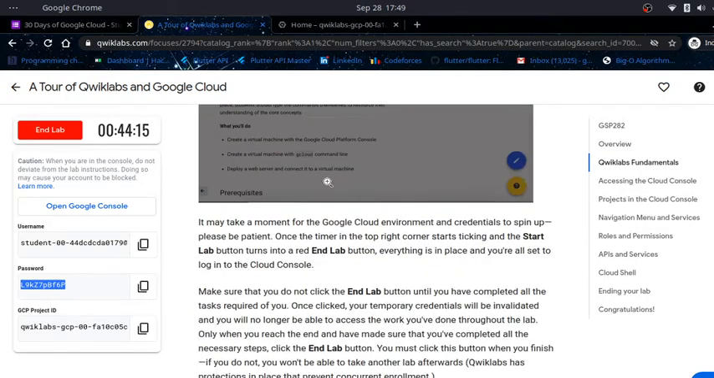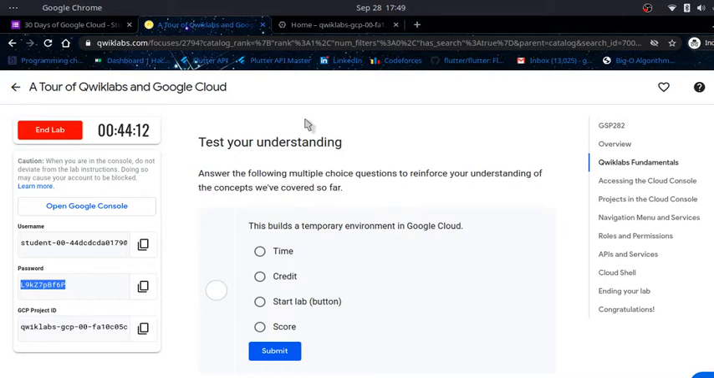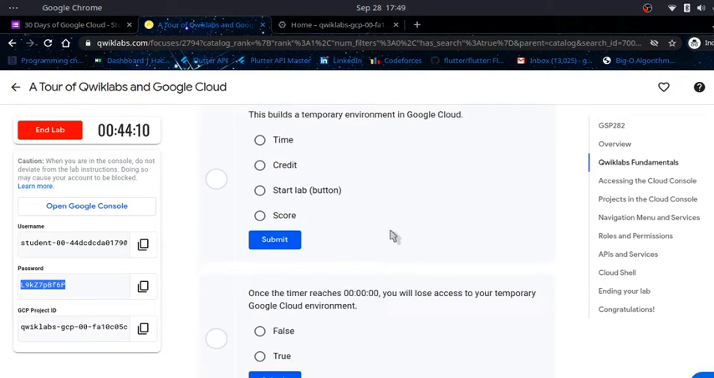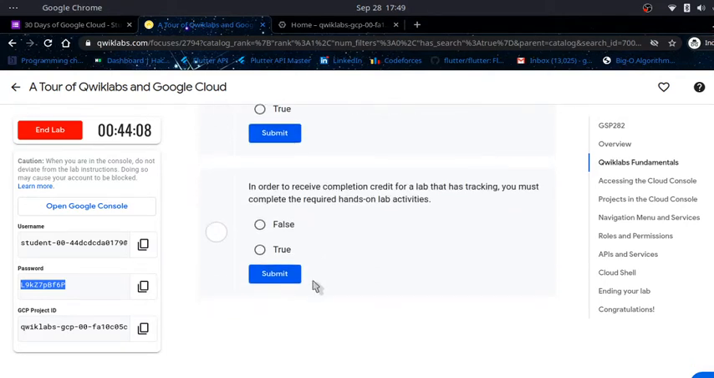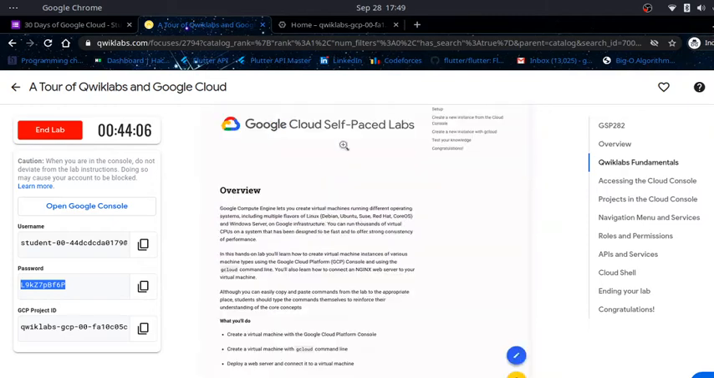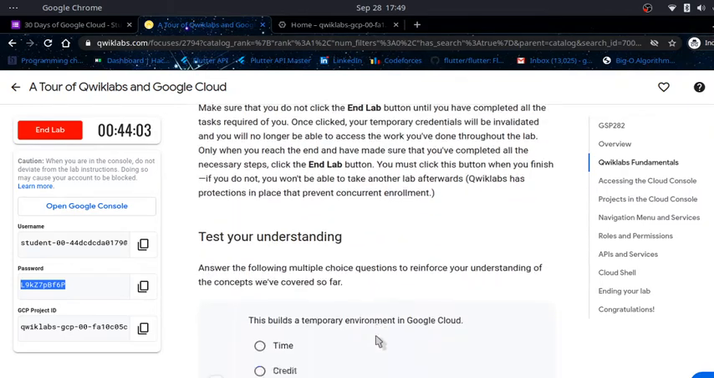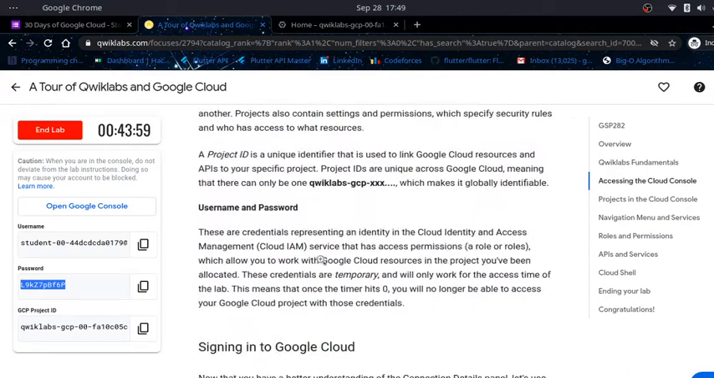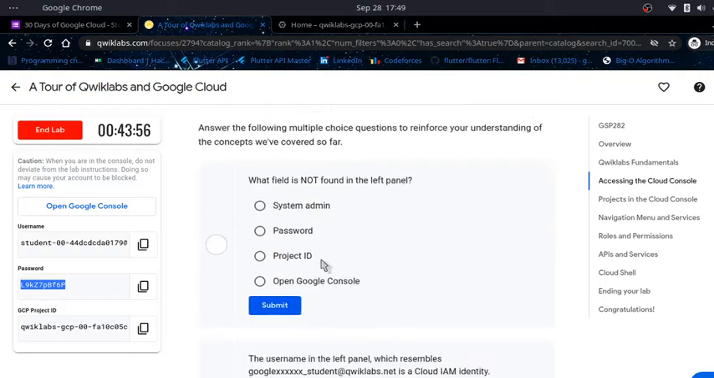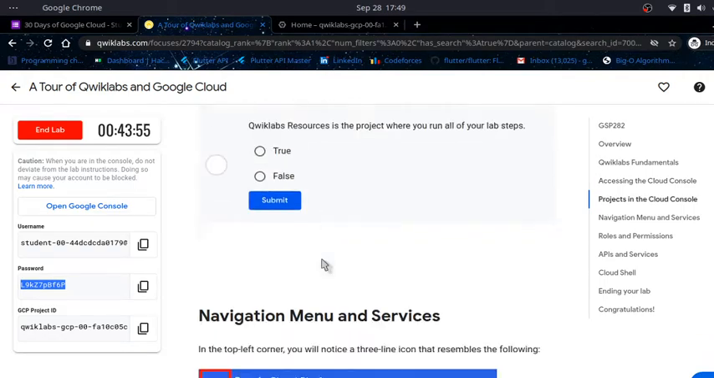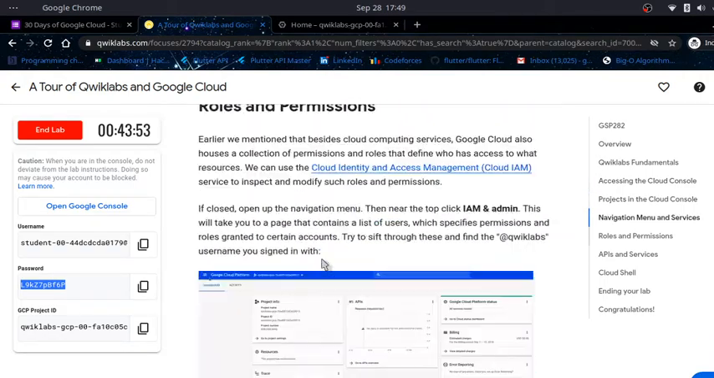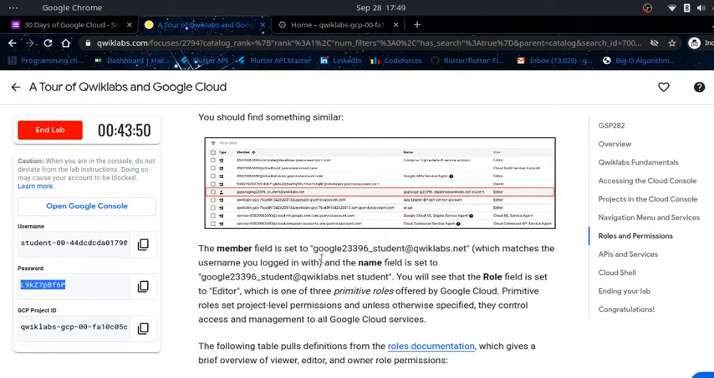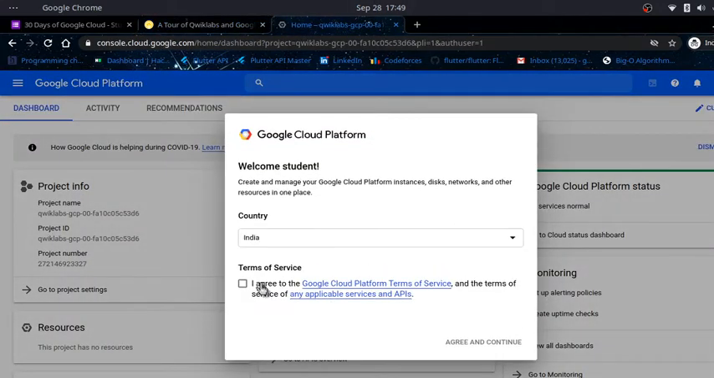This is about the start lab and everything. You have to complete this question and answer, and you will get these answers in this. I suggest you give it a thought and read it, please. Now after completing the lab, you should at least wait for 5 minutes. In this lab you just have to theoretically read and get to know about everything about the GCP.